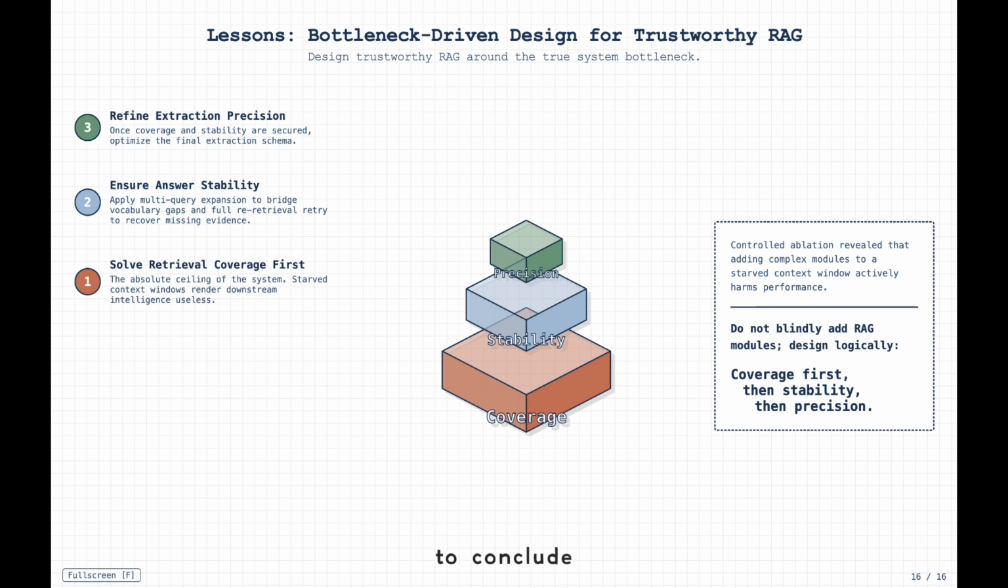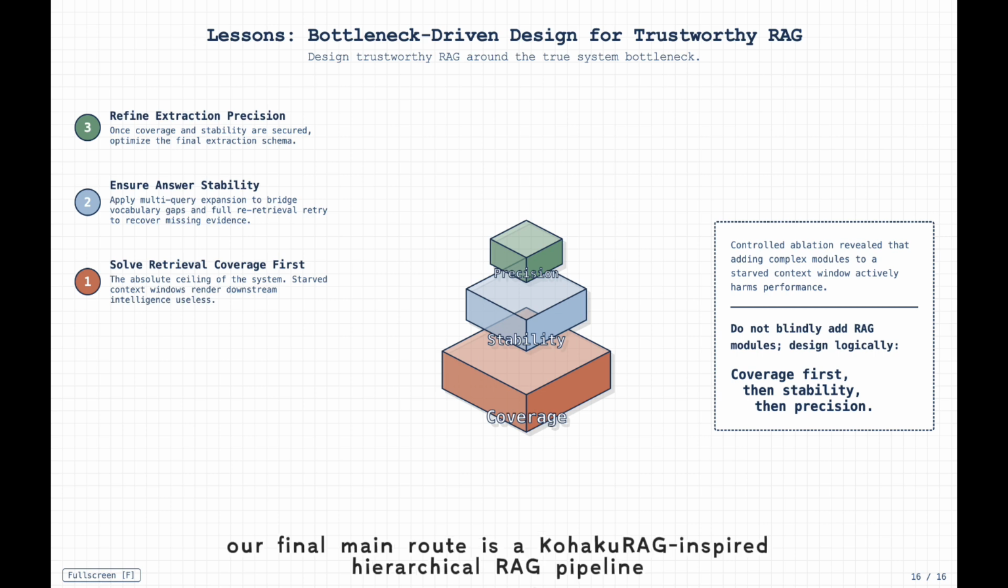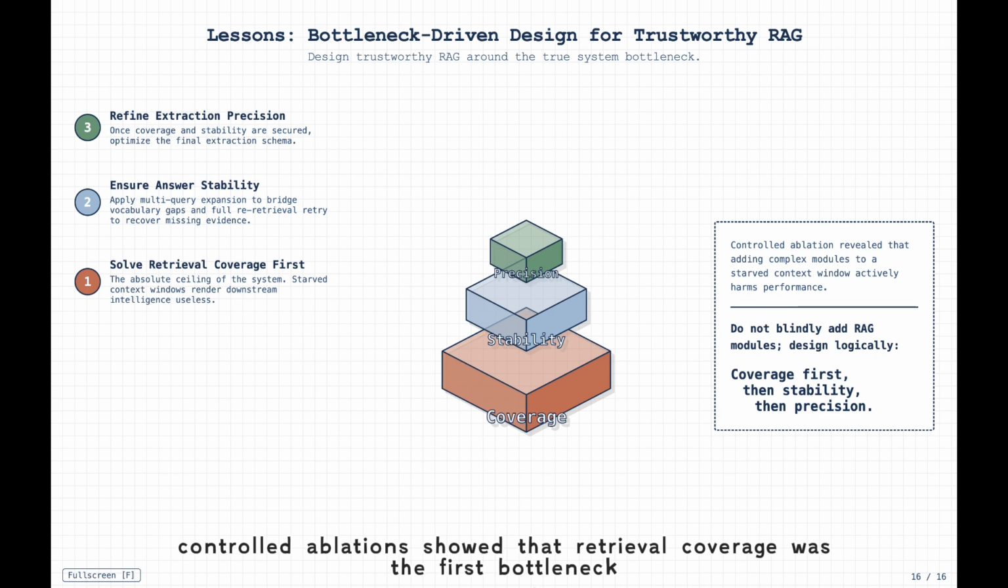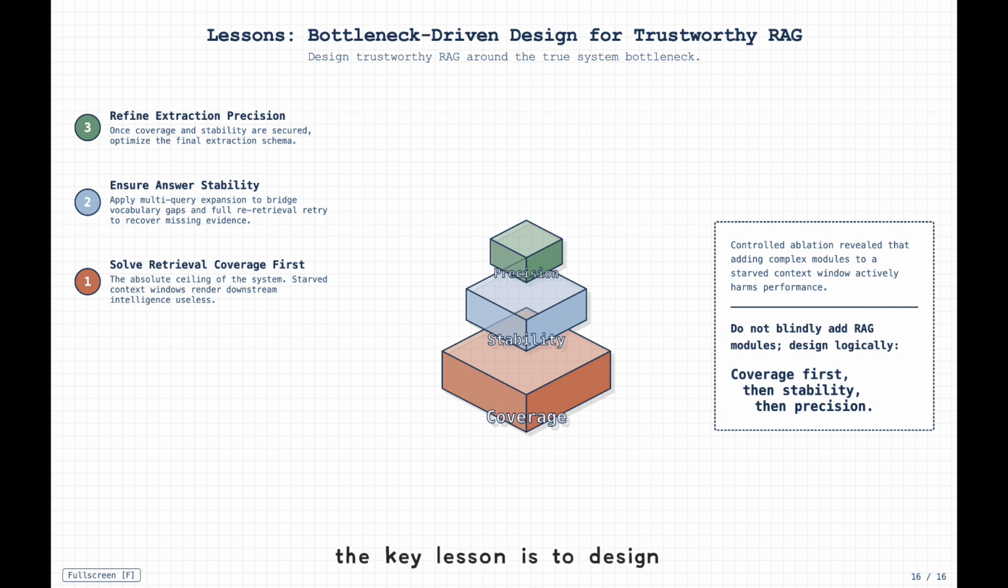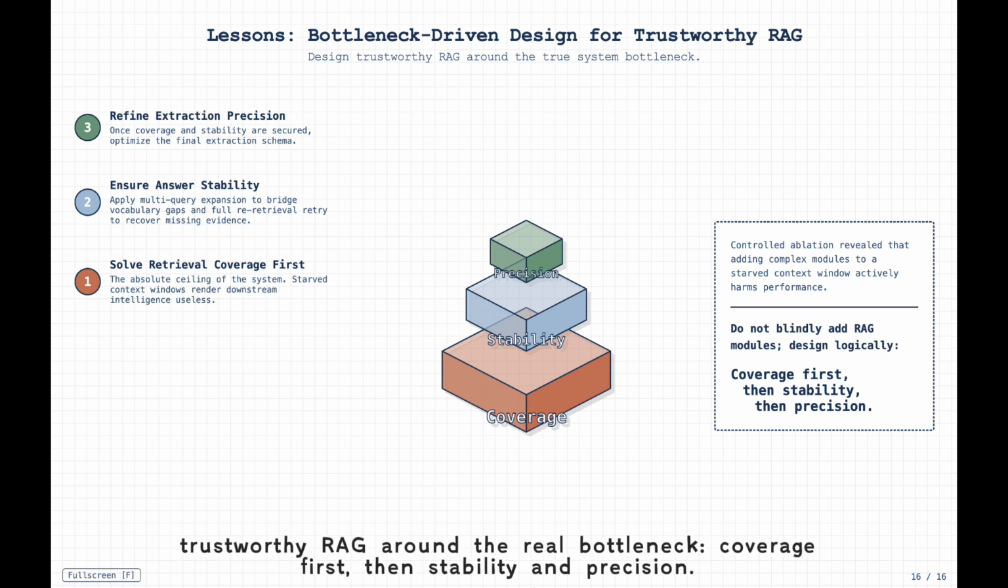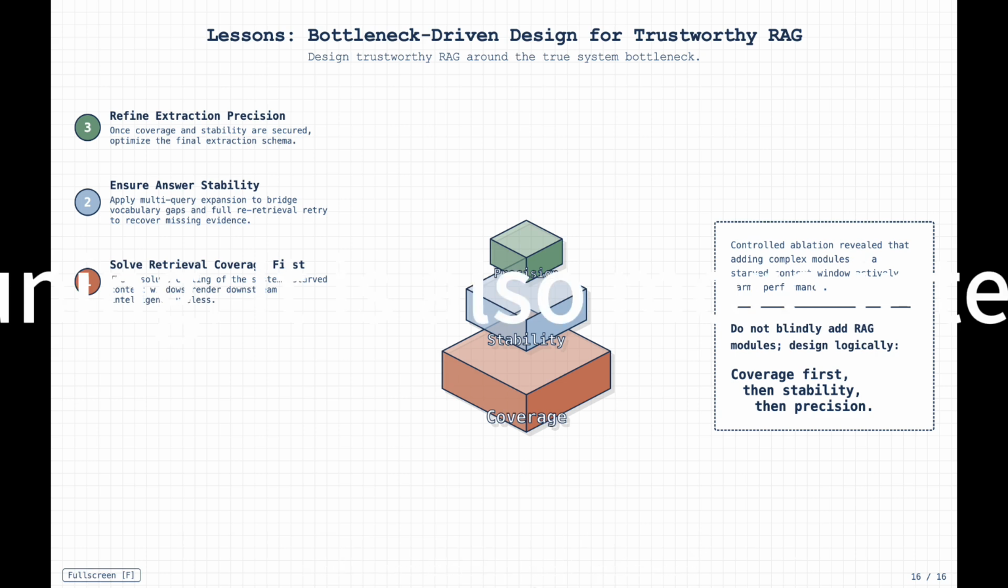To conclude, our final main route is a CoRAG-inspired hierarchical RAG pipeline. Controlled ablation showed that retrieval coverage was the first bottleneck. Multi-query and full-array retrieval retry helped recover missing evidence. The key lesson is to design trustworthy RAG around the real bottleneck: coverage first, then stability and precision.